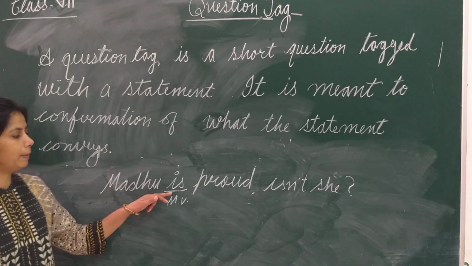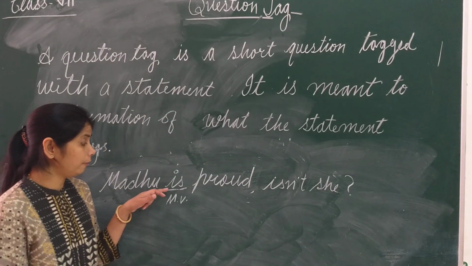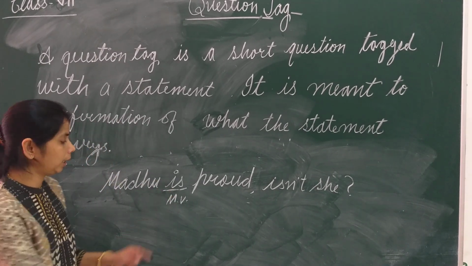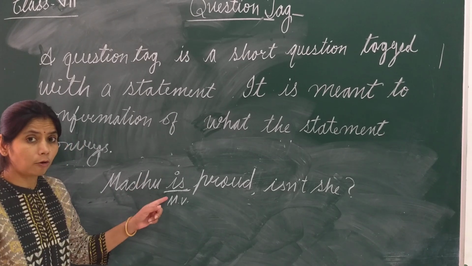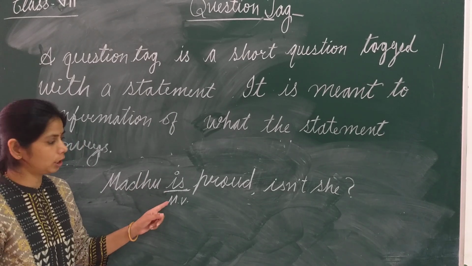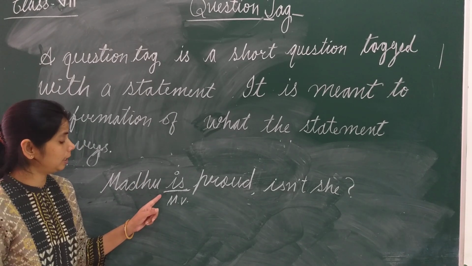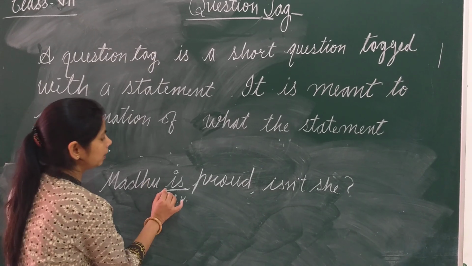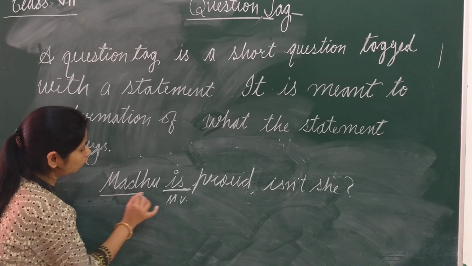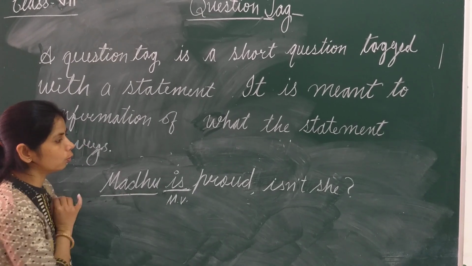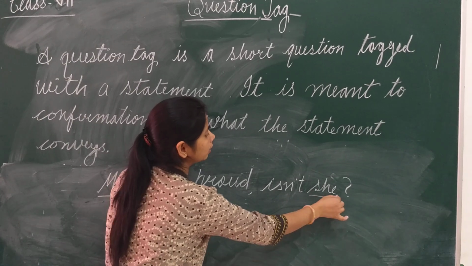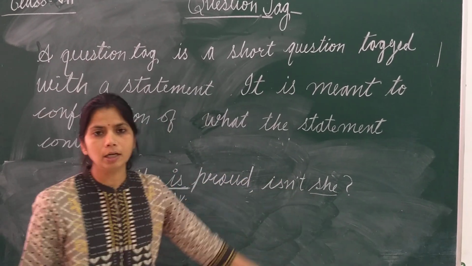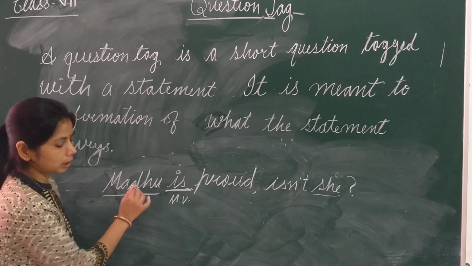We saw that here there is a single verb, and if there is a single verb, that verb is the main verb only. So this is a primary auxiliary verb, but in function it is in the function of main verb. If we want to use not, we will use the same verb. So Madhu is a noun, subject is noun. So we cannot use noun in question tag. According to our subject, we will use pronoun in our question tag. So this was the different case.